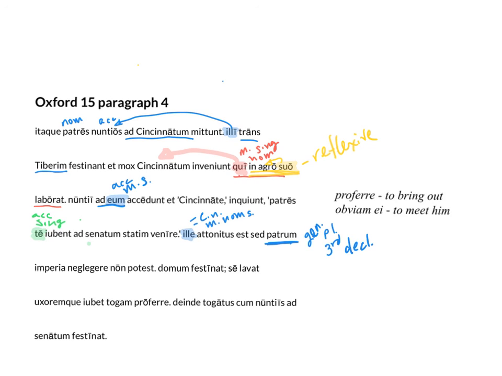What kind of pronoun? Exactly. Se is going to be reflexive. Sui, sibi, se is always reflexive. He washes himself. So it refers back, right? The subject and the object refer to the same person. And he orders his wife to bring out his toga.